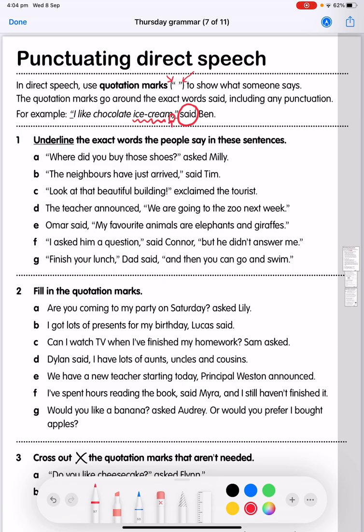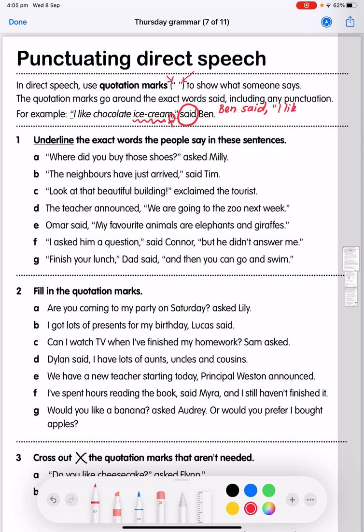Now, if the sentence was the opposite way around and Ben said was coming first, it would look like this. Ben said, comma, and that comma is joined to the word said. And then I'll put my speech marks in.